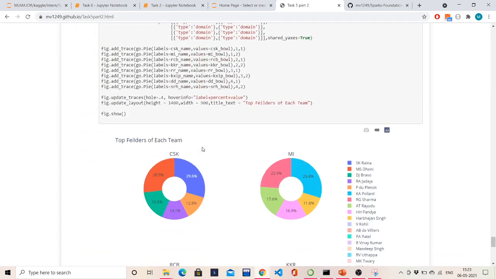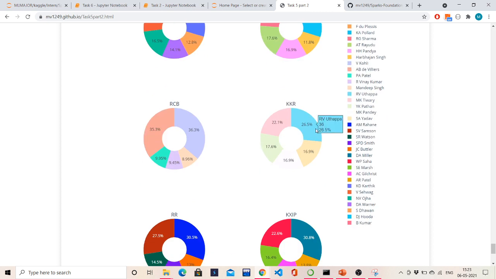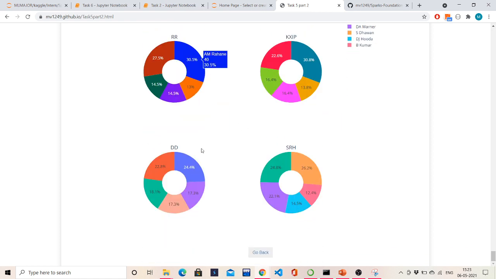Here is the fielder analysis. The top performing fielder of Chennai is Raina with 88 catches, and Dhoni with 80. Dhoni is a wicketkeeper, so surely he has to have that much. Then Pollard in Mumbai, and Rohit Sharma in Mumbai was second place. Uthappa, then Tiwari. We have Virat Kohli in RCB and De Villiers with 35. De Villiers for sure has to be there. Rahane and Samson, Miller and Saha, Karthik and Sehwag from Delhi Daredevils, from SRH Dhawan and Naman Ojha.